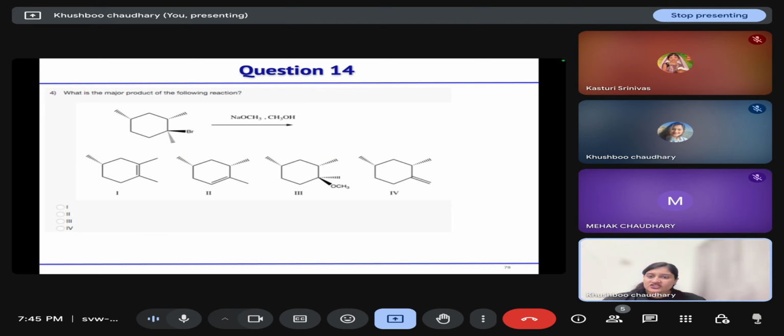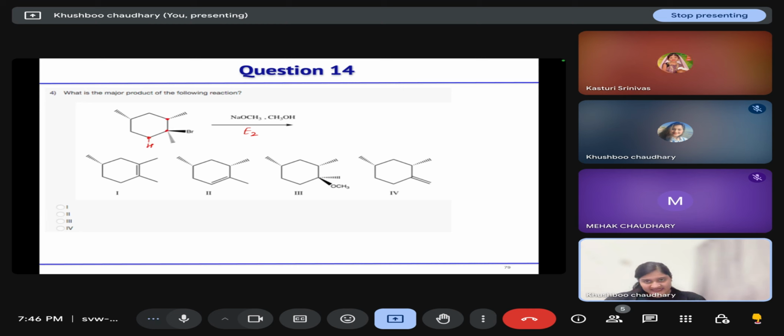Next: what is the major product of the following reaction? NaOCH3 is a strong base, so it will abstract a proton, and E2 elimination will take place. Wherever anti hydrogen is possible, that can be abstracted. The adjacent positions are this one and this one.